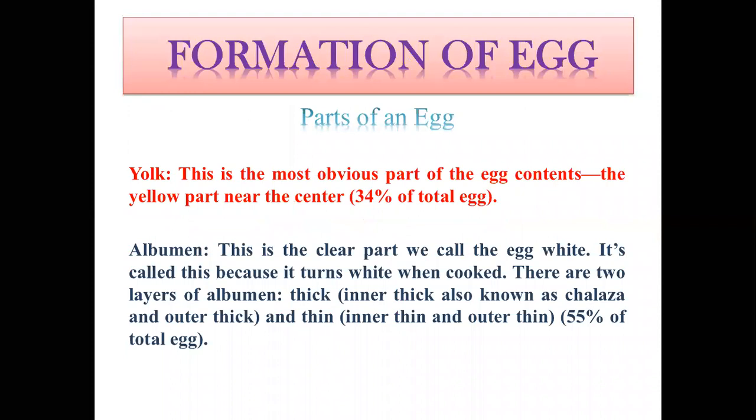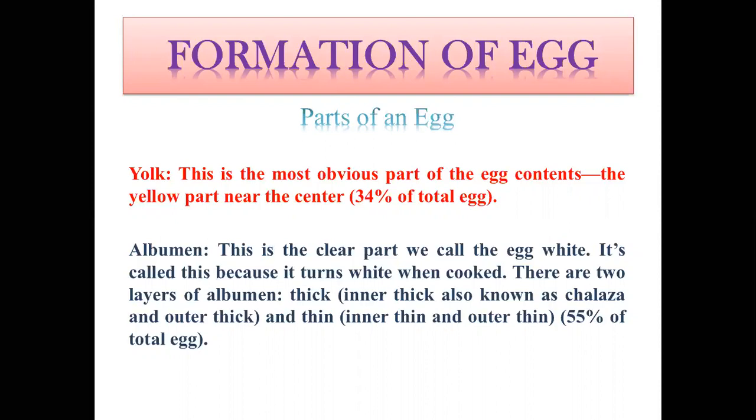So before going to our main topic, first we have to learn about the parts of egg. In a chicken egg, which are the main parts? First one, we all know, is the yolk, the yellowish color mass which is present in the middle of the egg, which is produced in the ovary. This is the most obvious part of the egg, the yellow part. It is nearer to the center and it consists of about 34% of the total egg.